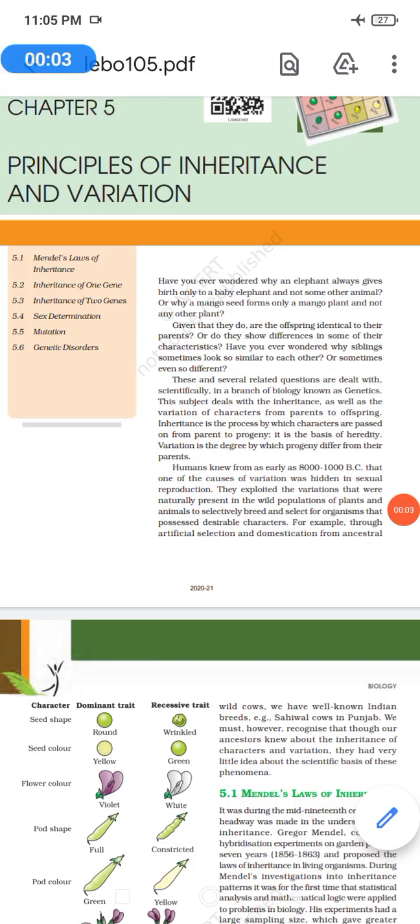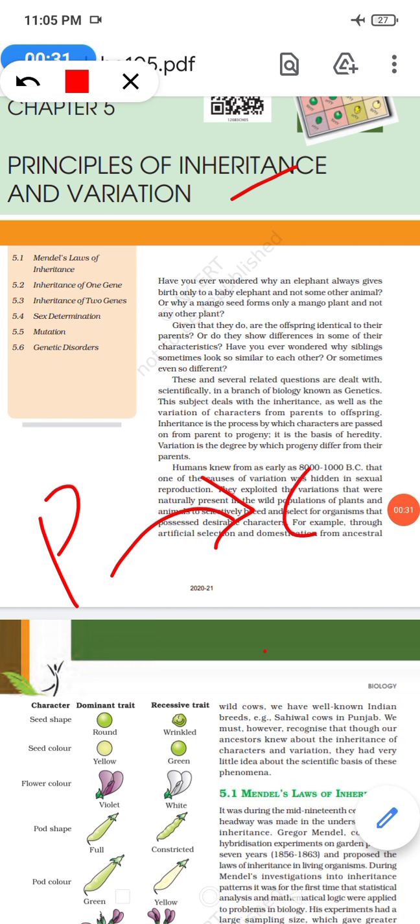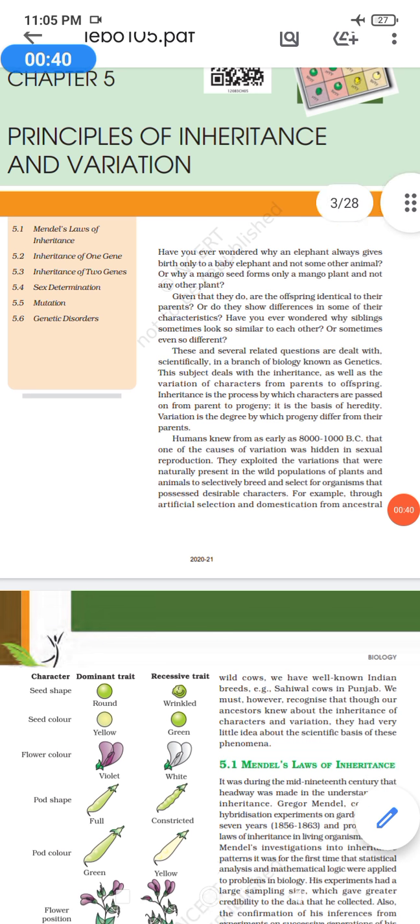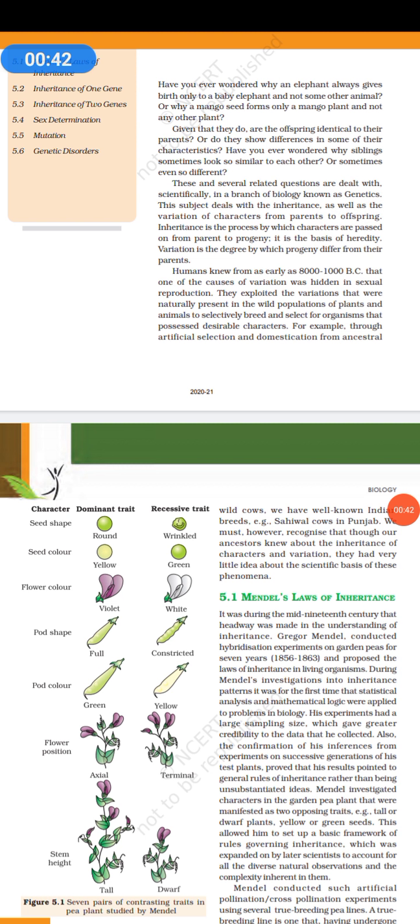Hello everyone, welcome. Today we will be learning the Class 12 chapter Principles of Inheritance and Variation. Okay, so when we talk about inheritance, what is inheritance? Inheritance is those characteristics that we get from our parents. Those which are transferred from parent to children are known as inheritance. And variation means the changes that take place during inheritance.